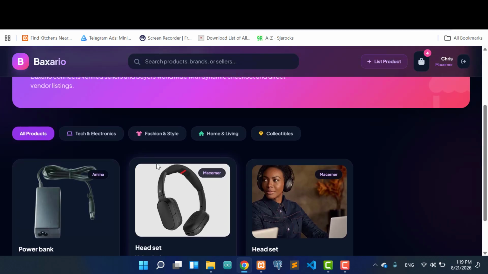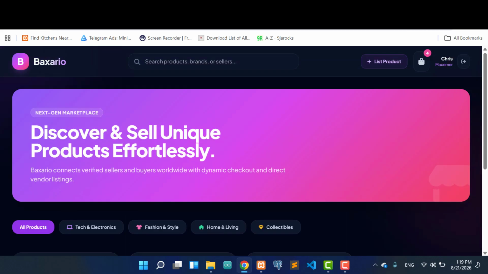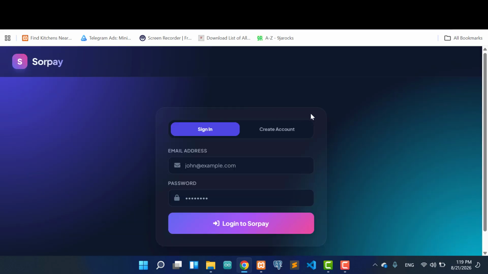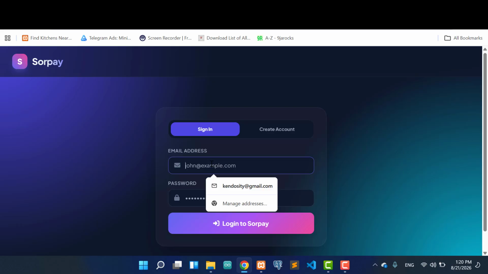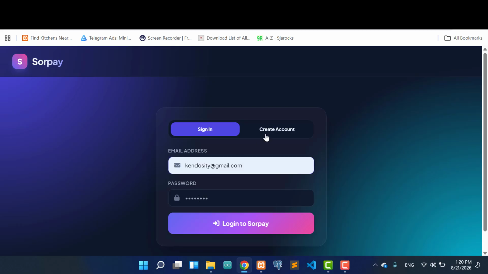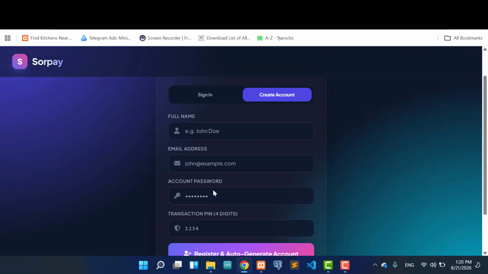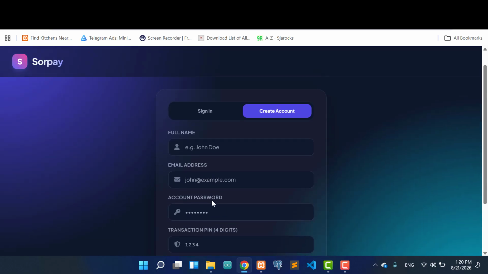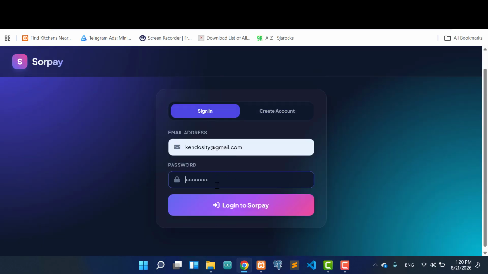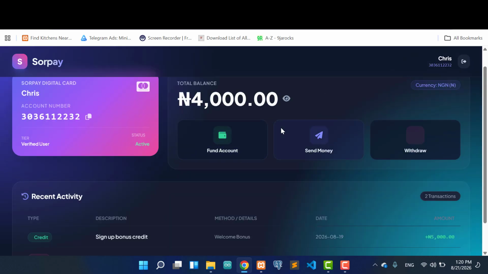And also, this is the second platform we are going to be working with, which is Sope. Sope is a payment platform, a banking app. You can create accounts here as necessary, but I have created an account for all those things. I just need to log in and show you what we are going to be doing. Creating an account is not going to be the main thing.